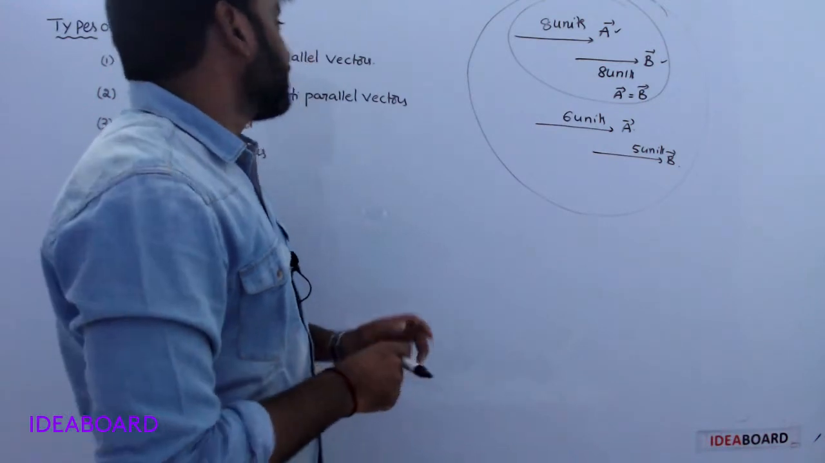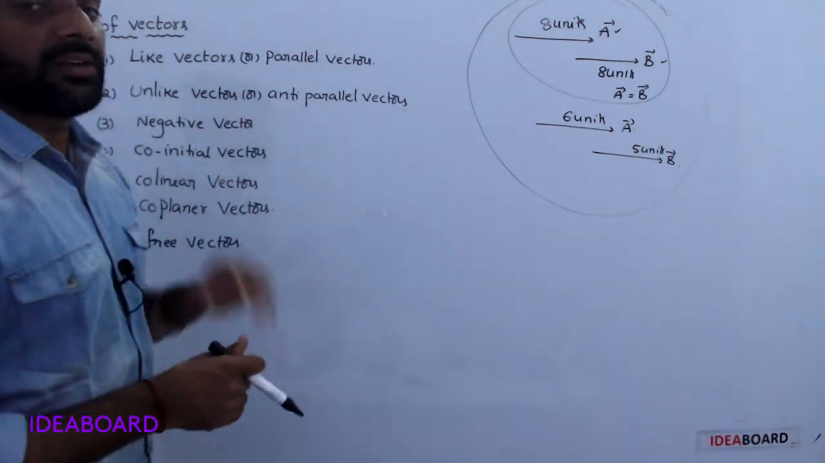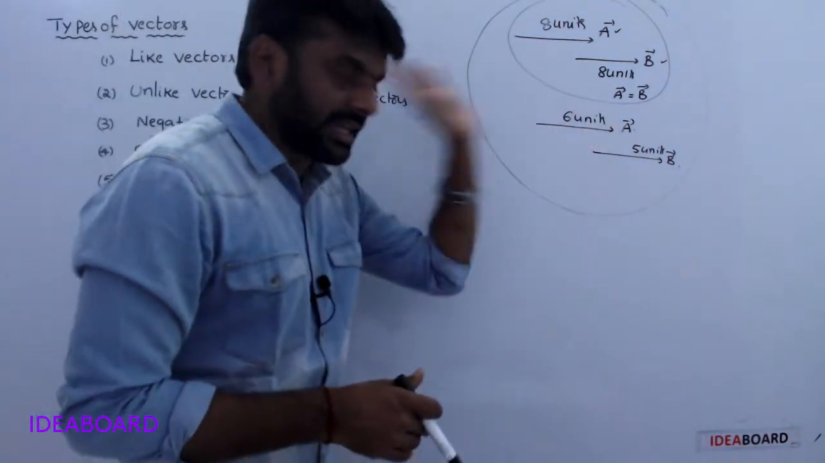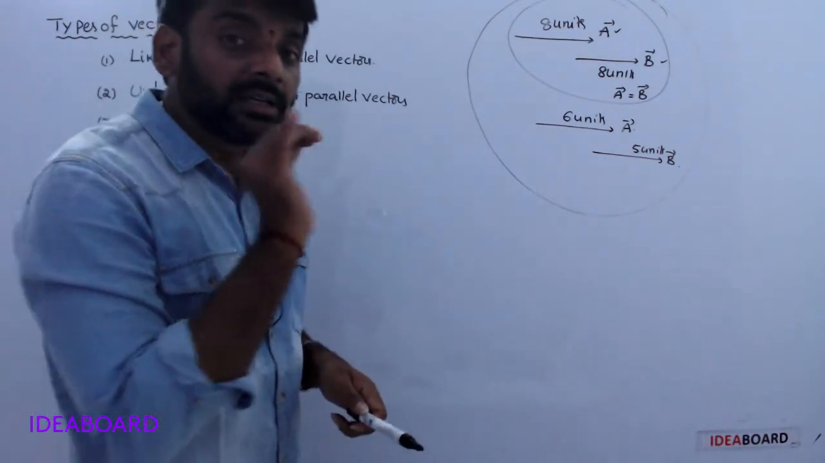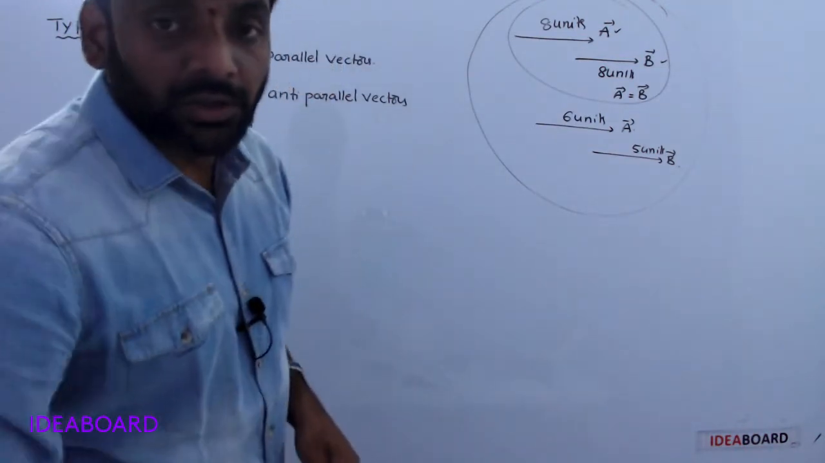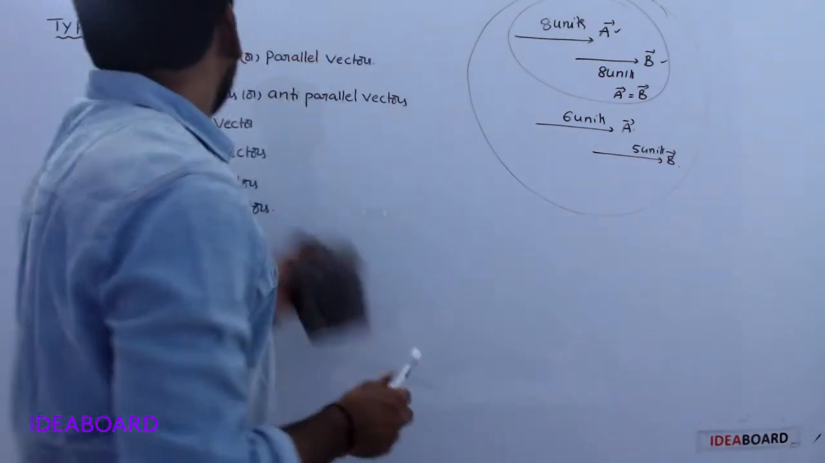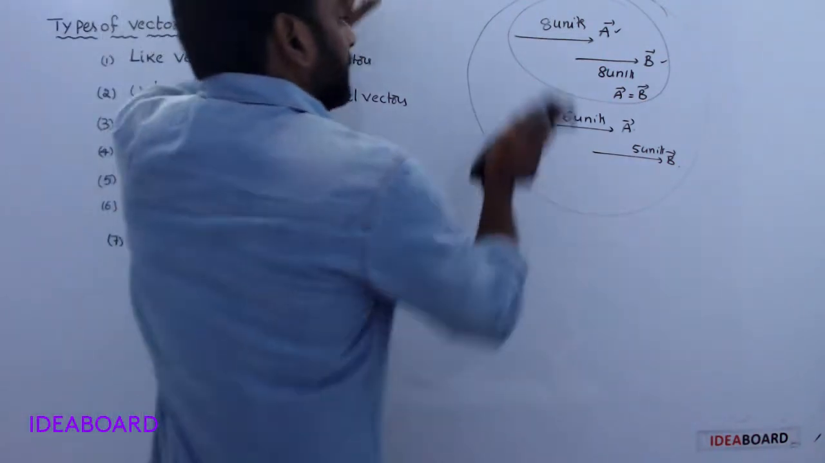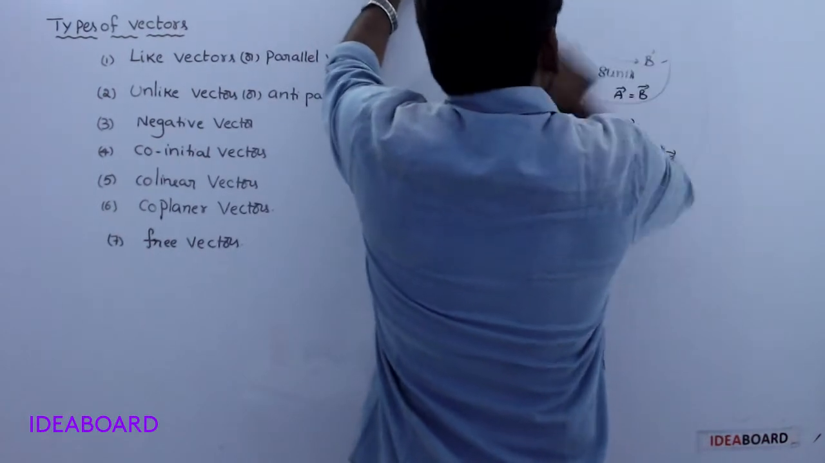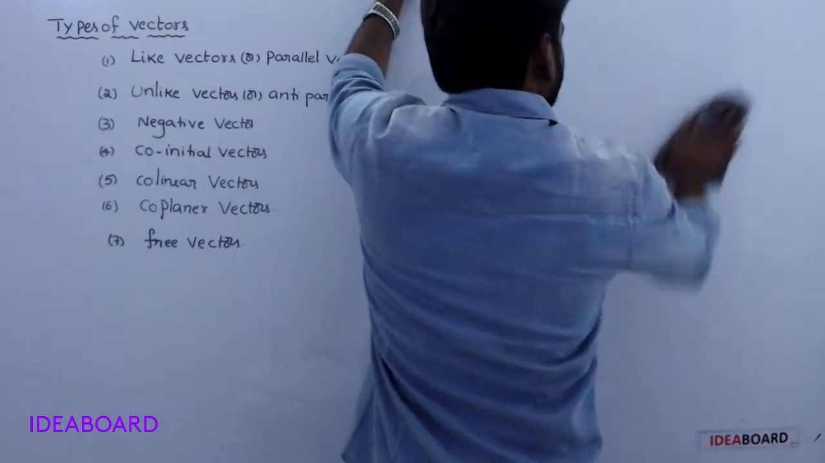Simply, like vectors or parallel vectors mean all are in the same direction. Two or more vectors in the same direction is nothing but like vectors. Next, unlike vectors or anti-parallel vectors.